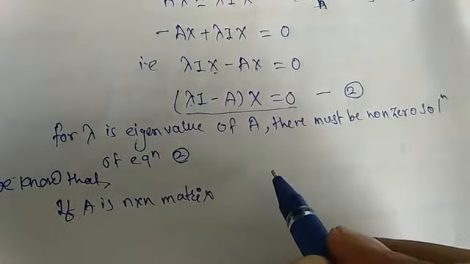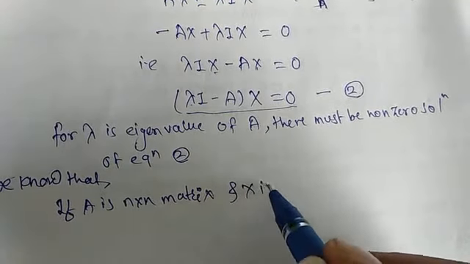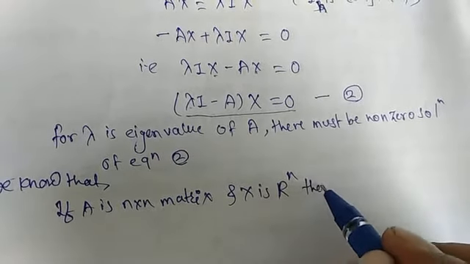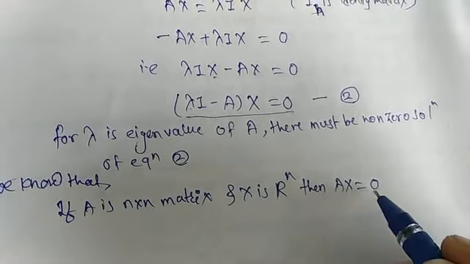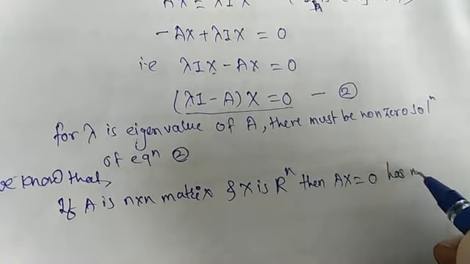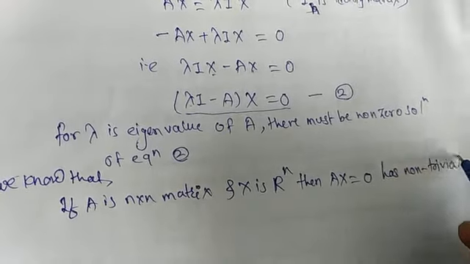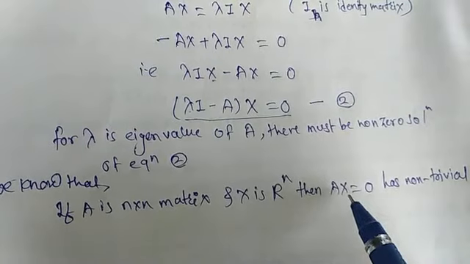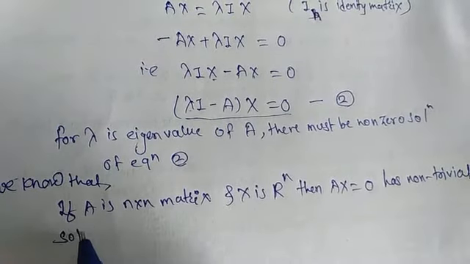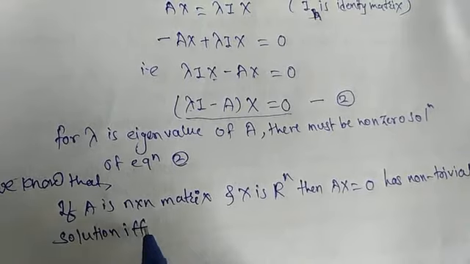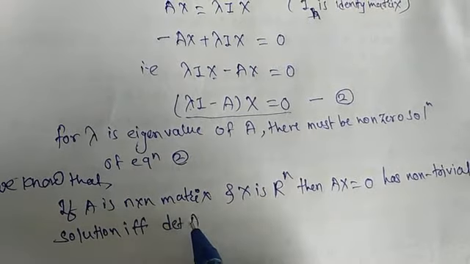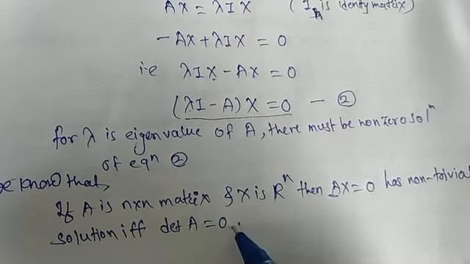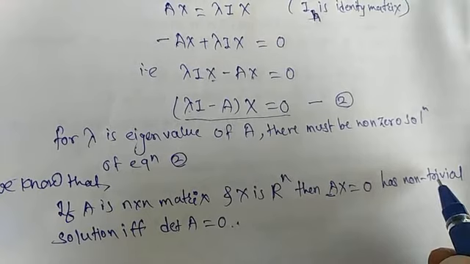If A is an n cross n matrix and x is in Rn, then Ax is equal to 0, which is a homogeneous system of linear equations, has a non-trivial solution, meaning some of the values of x are not equal to 0, if and only if the determinant of A is equal to 0. When the determinant of A is 0, it has a non-trivial solution.